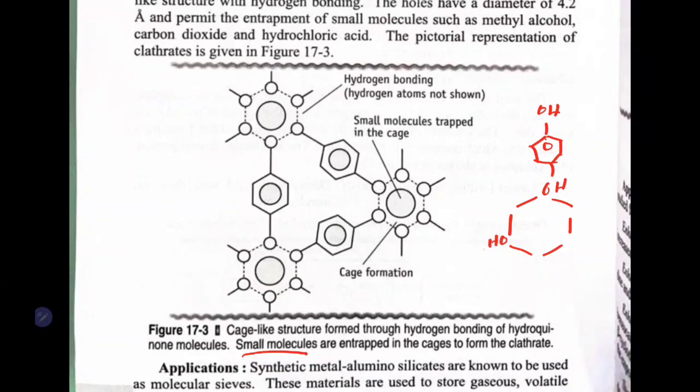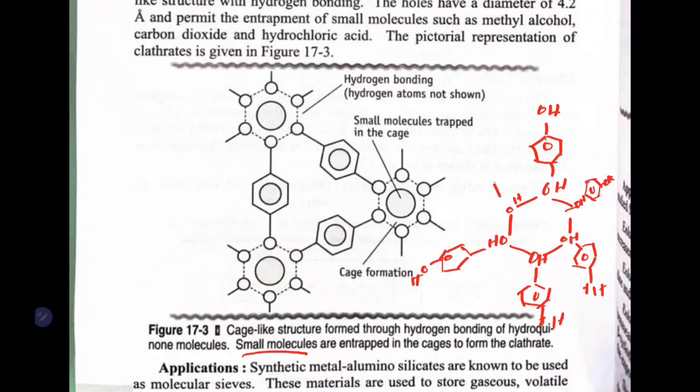So here also OH, another quinhydrone, OH, OH, OH, OH. So these bonds, this looks like benzene, don't think it is benzene.